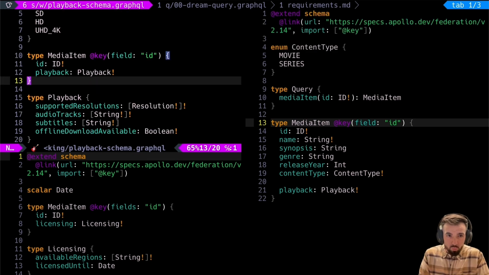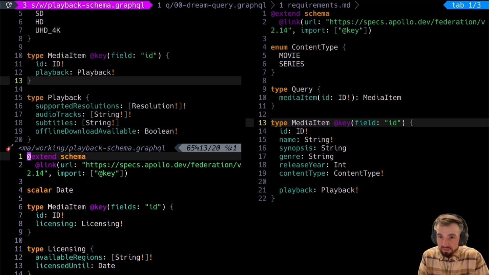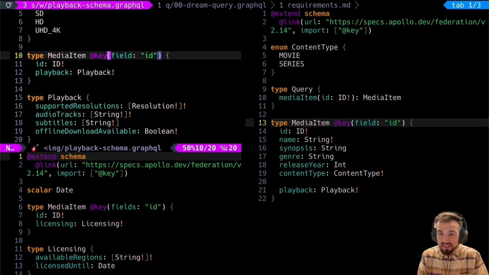Now all of a sudden, we have separated all of our business types into separate services with separate schemas that all combine into a unified representation. And we'll see that in action in just a moment. But this is the power of federation, where you can use this @key directive to define your entities so that they can all be referred to by a common identifier. And because of that, you're able to go ahead and place fields heterogeneously from different entry points without compromising the integrity of the object and without compromising the integrity of your service boundaries.